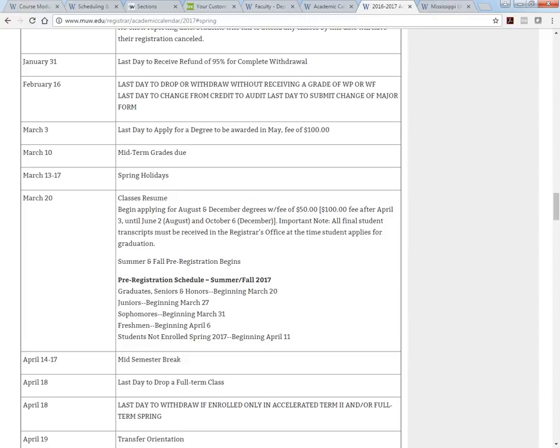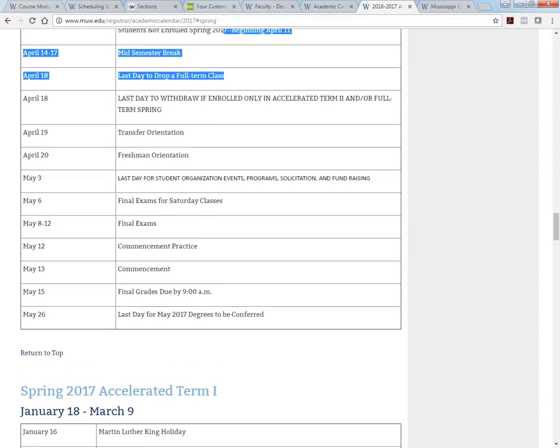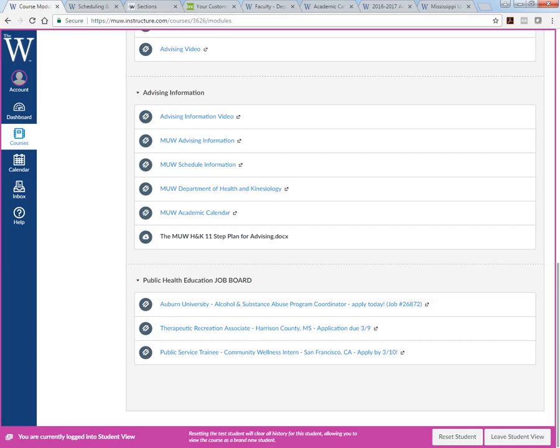So these are just things to look for, okay? These have all your information. It tells you your last day to drop a full class is right here, April 18th. On and on. Final exams right here. Commencement, grades. All these things are here. So your calendar is an important thing, so y'all need to keep up with it. We try to post plenty of announcements on our Canvas page, but it's important for you to know.